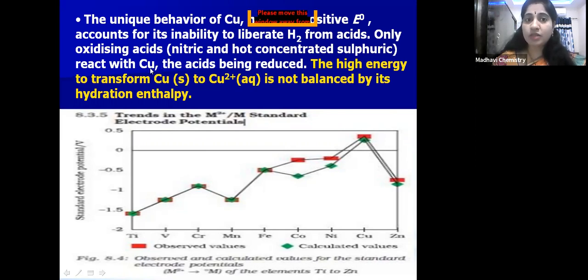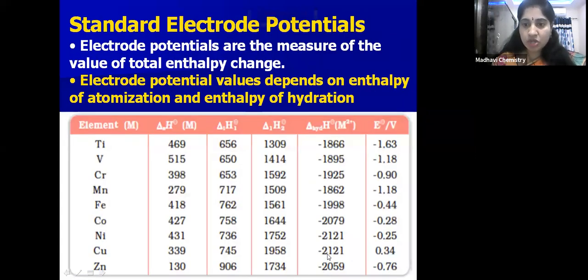Why? Because copper has a positive standard electrode potential. Why does it have a positive standard electrode potential? Because, you can see here children, the hydration enthalpy is not balancing the atomization and ionization enthalpies.